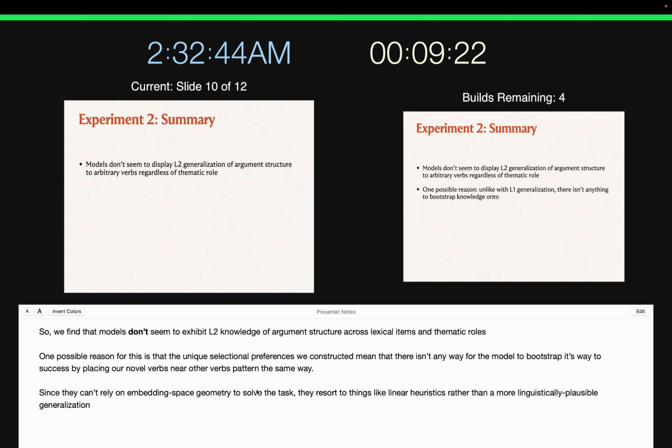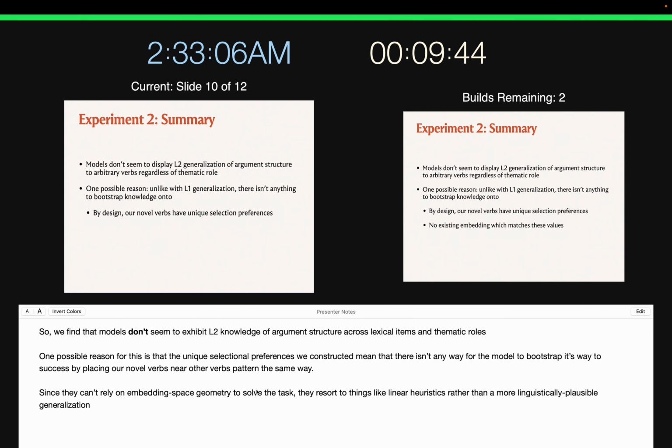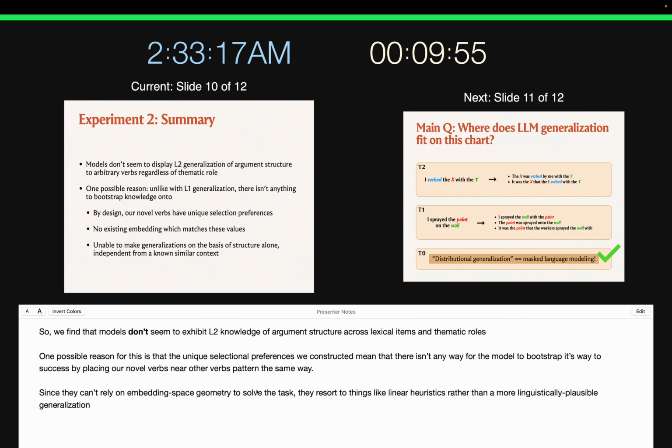So, we find that models don't seem to exhibit type 2 knowledge of argument structure, which abstracts across lexical items and thematic roles. One possible reason for this is that the selectional preferences of this unique verb that we've constructed mean that there isn't any way for the model to bootstrap its way to success by placing our novel verb near other verbs that pattern the same way. Because by design, our novel verb has unique selectional preferences, which means that no existing embedding matches this kind of distribution. Since they can't rely on this embedding space geometry trick to solve the task, they resort to things like linear heuristics, rather than a more linguistically plausible generalization.